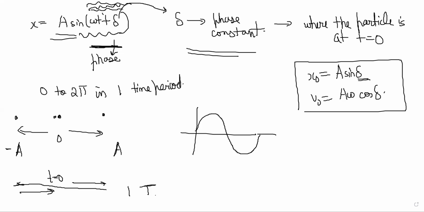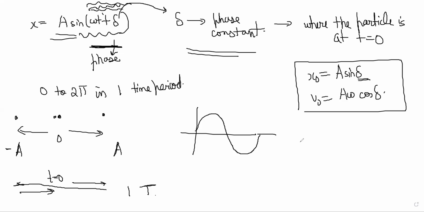However, you could also choose t is equal to 0 at an instant when the particle is at its positive extreme position. So the phase must be pi by 2 at that instant. Why pi by 2? Because only then sine pi by 2 will become 1 and x is equal to positive a. You understand what I'm saying?